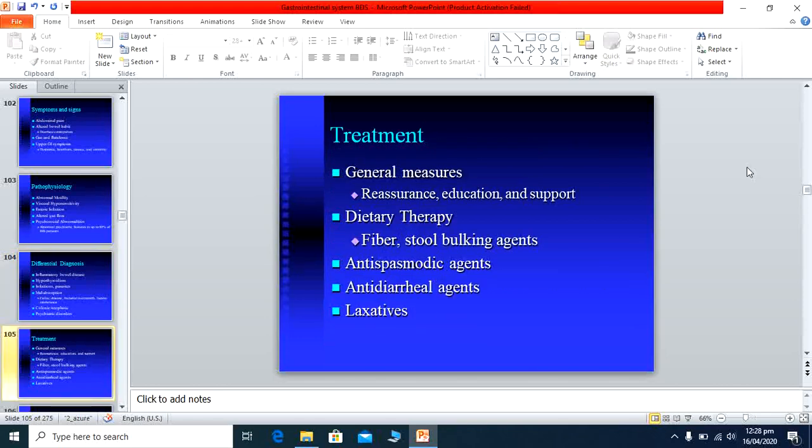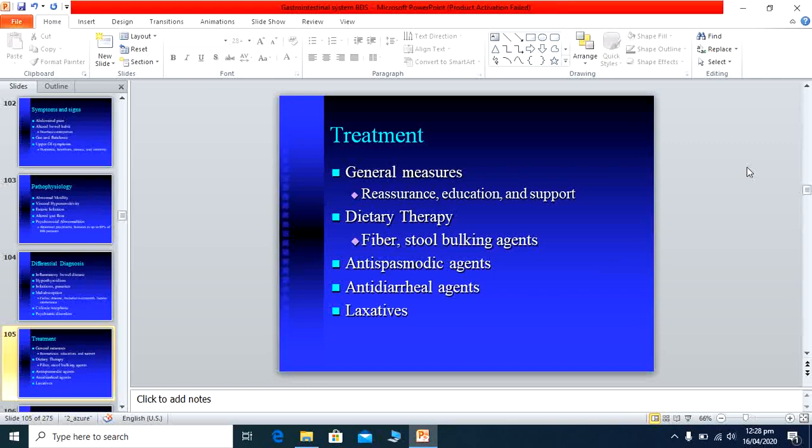Then the treatment is, because this is mostly a psychiatric problem, treatment also in the same direction: reassurance, education and support to the patient. Give the education, means you send the patient to some psychologist who gives the reassurance, education and support. Dietary therapy, fiber and stool bulking agents are usually given.